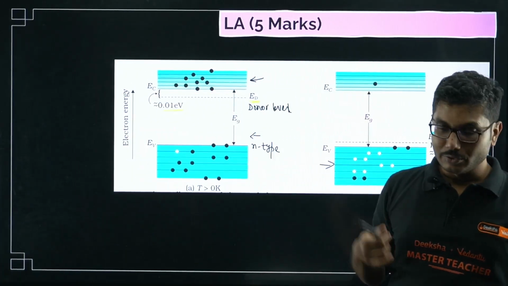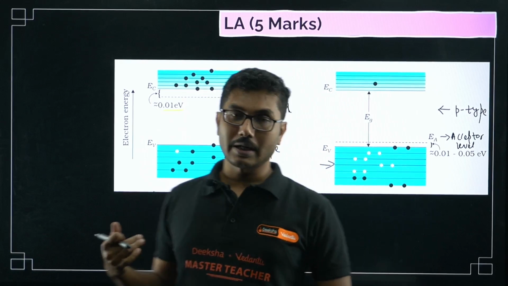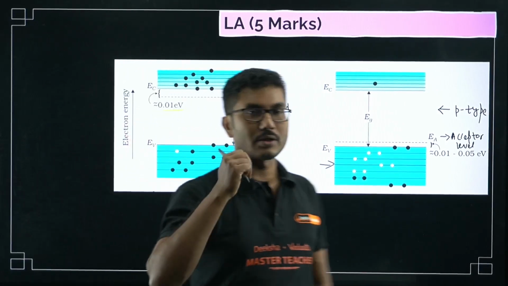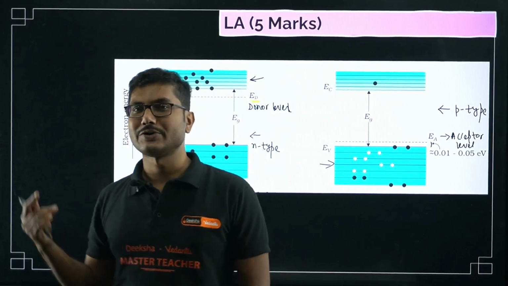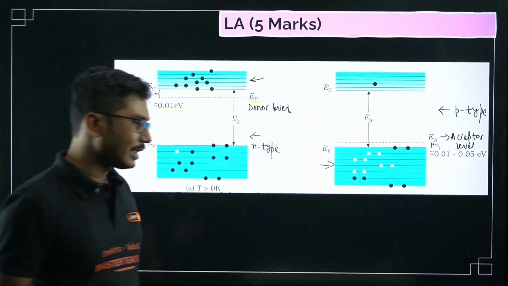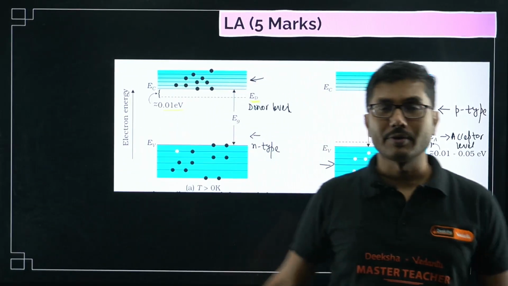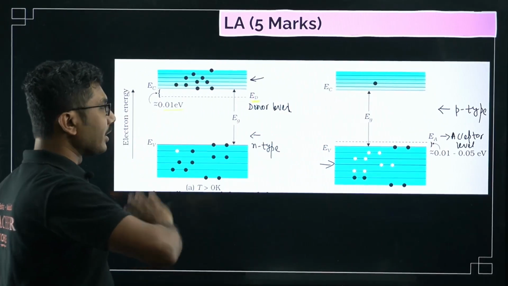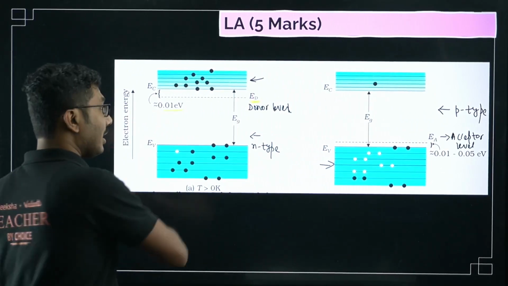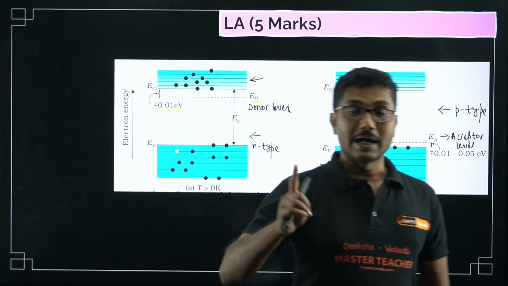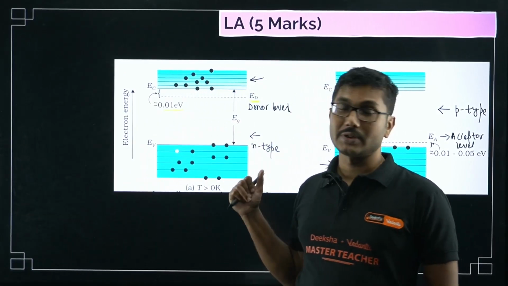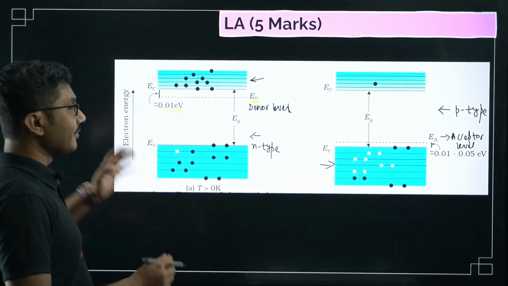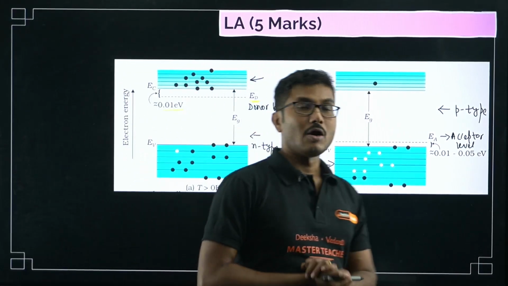Sometimes they might ask you to explain conductor, semiconductor and insulator in terms of band theory. That is also a less likely question, but I felt that question may not come. Half wave and full wave rectifier are most common, and this question was given in your model paper. That's why I took this question as well. So all the important questions from these chapters are covered. You can expect at least one question from the semiconductor chapter, so don't skip the semiconductor chapter. And all the other derivations that I have done are all important.